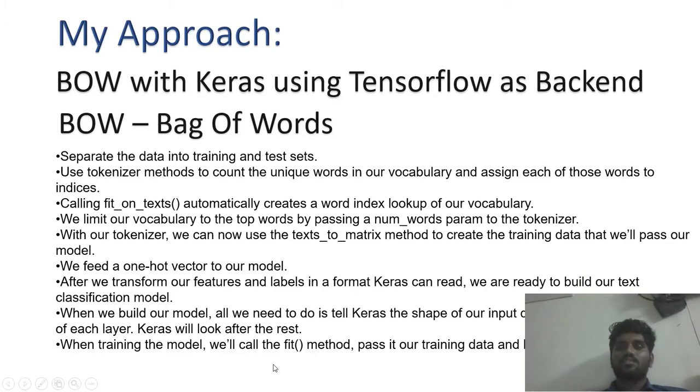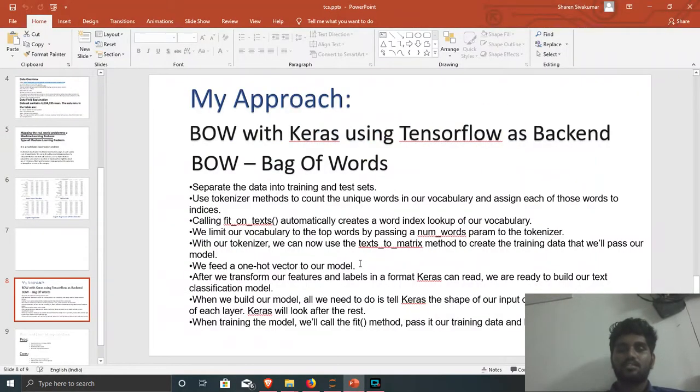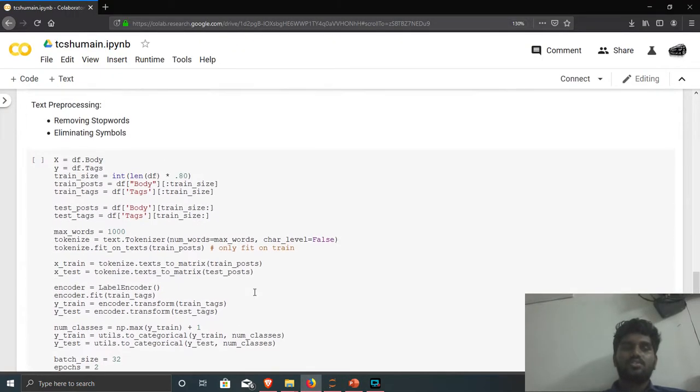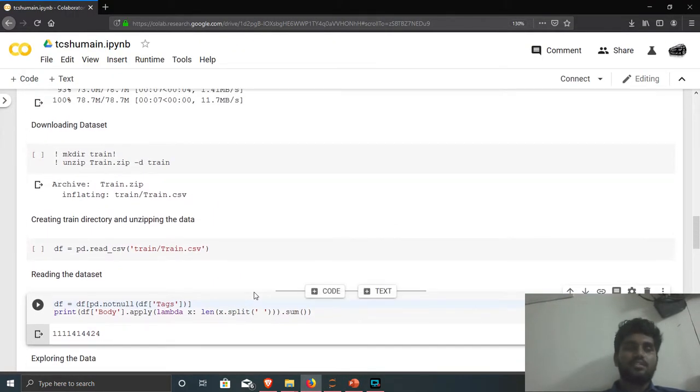I'll show you. This is the approach I've used, and I'll explain my code, which is projected here. I've used Colab and Jupyter.